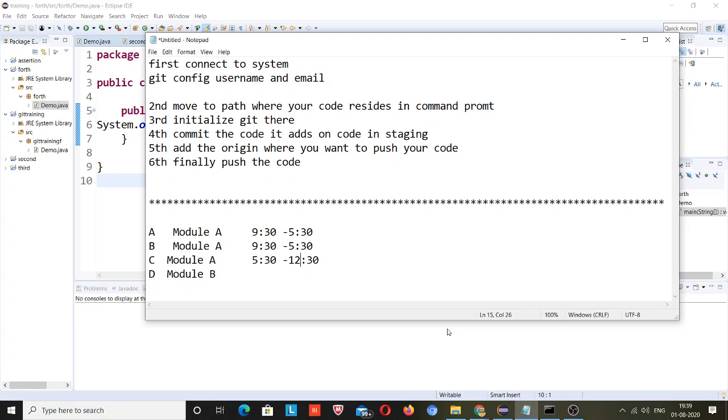Suppose developer A writes some code and developer B writes some code. What these developers will do is push their code on GitHub, and similarly developer B will do.